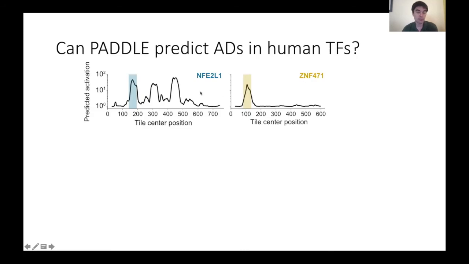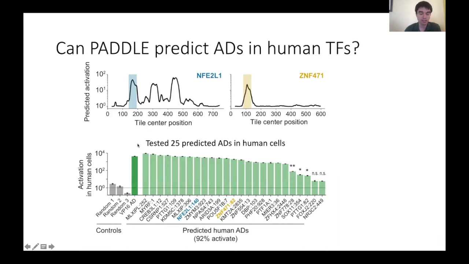So we ran PADDLE across a whole bunch of human transcription factors and generated these predictions, and then picked 25 of these predicted activation domains at random so that they would be a representative sample, and tested them in a human luciferase assay. We were surprised to find that of these 25 randomly chosen predicted activation domains, 23 of them activated significantly in human cells as well, which suggests that PADDLE is in fact learning properties of activation domains that are conserved from yeast to human.